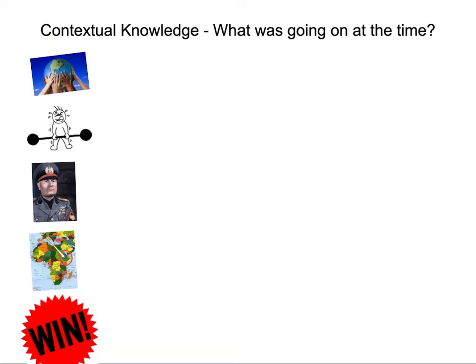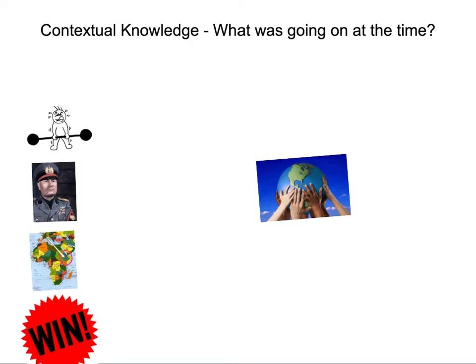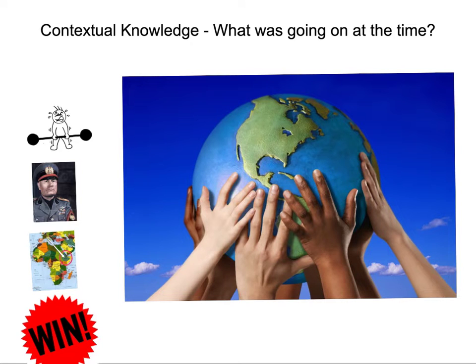So let's have a look at the contextual knowledge of what was going on at the time in 1935. And we need to go right back to 1919, when the League of Nations was set up with the main aim of trying to achieve world peace. It was set up in the aftermath of World War I, when countries were absolutely terrified of future consequences of an even larger war happening again in the future, and consequently they clubbed together in order to find ways of trying to stop future wars from ever happening again. However, despite it being the original idea of the USA, they actually refused to join the League of Nations because they did not want to get mixed up in the squabbles and the arguments of the European countries again.